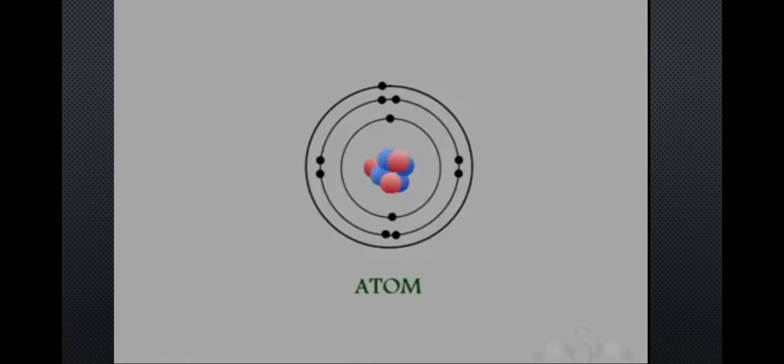This is the present accepted form of the structure of the atom. The nucleus of an atom contains protons and neutrons, and the electrons revolve around the nucleus in definite orbits. So this is the structure of the atom as we know it.